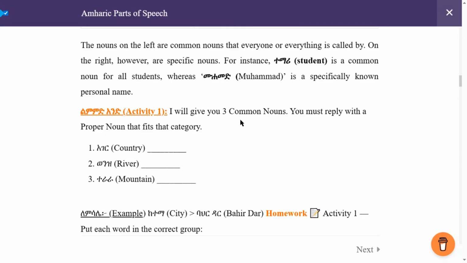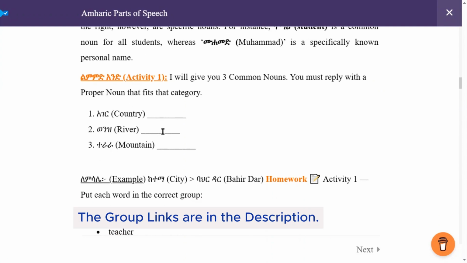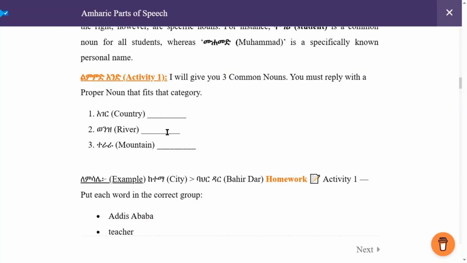Let us see activity one. I will give you three common nouns. You must reply with a proper noun that fits that category. You will put the answer in our Telegram or WhatsApp group. አገር is a country, so put a specific country name here. ወንዝ is a river, so put a specific river name here. ተራራ is mountain, and it is not proper, so it is common, so put a proper noun here.